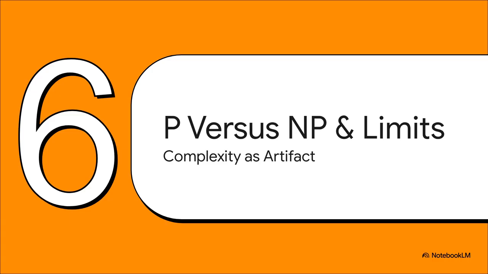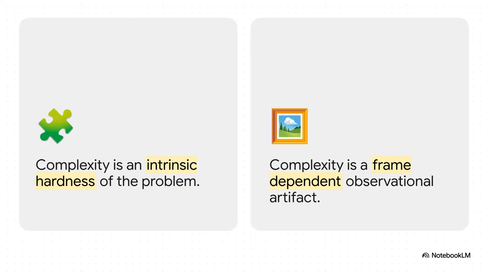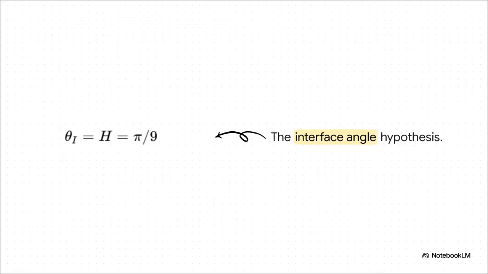Finally, Section 6, P versus NP, and limits. Viewing complexity as an artifact. Classically, P versus NP asks if problems whose solutions are easily verified can also be easily solved, assuming some intrinsic combinatorial hardness. But applying the Nexus ontological inversion, we get a totally different answer. The framework argues that complexity is not an intrinsic property of the problem at all, not even close. It's merely an observational artifact of our viewing frame. Complexity is entirely frame-dependent.